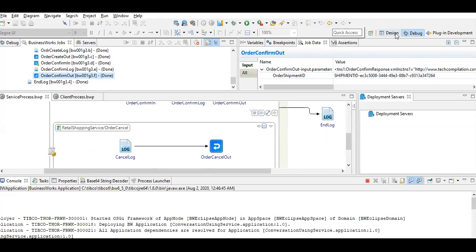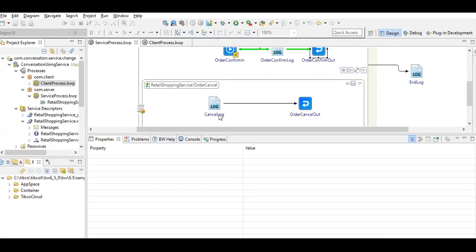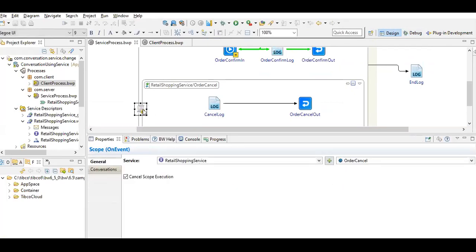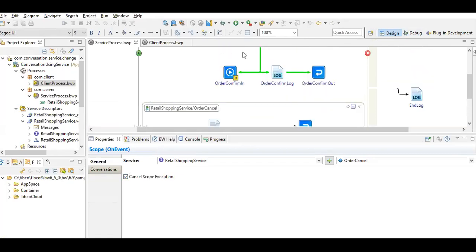Here we haven't taken the order cancellation in, because the order cancellation will be part of an event. Whenever we make sure of the event handler, you need to think from the cancel scope execution, because this is the event which cancels the execution scope.